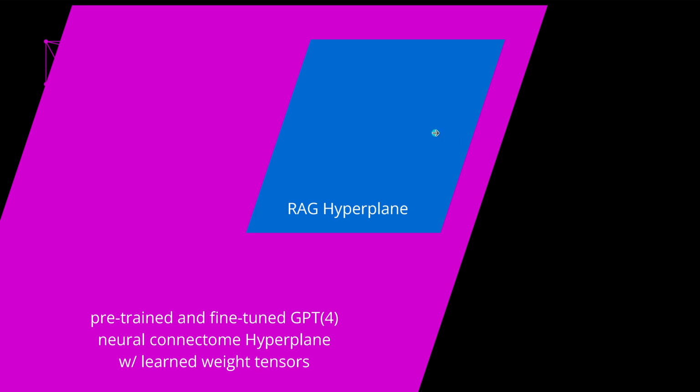But you know, they have not learned the weight tensor, have not optimized the weight tensor. Those are just vector representations where we have a vector search engine operating in the blue hyperplane, without any learned weight tensor manifolds. And this is the main difference.